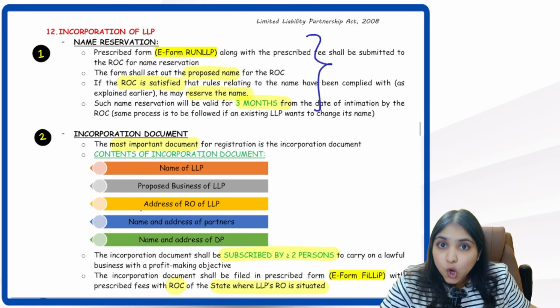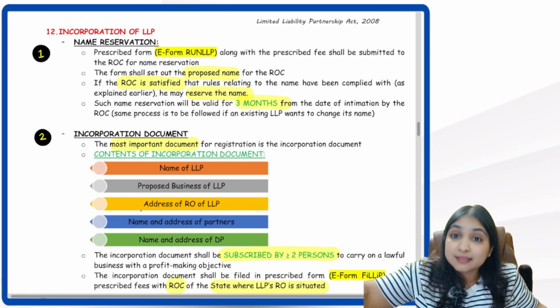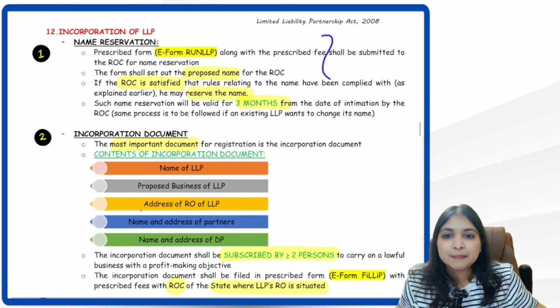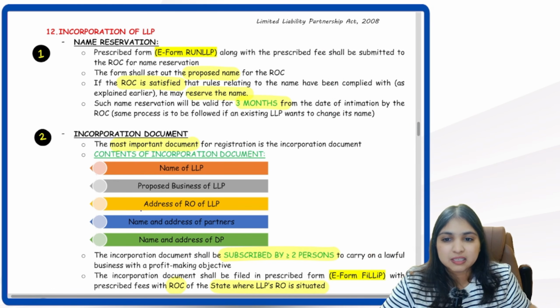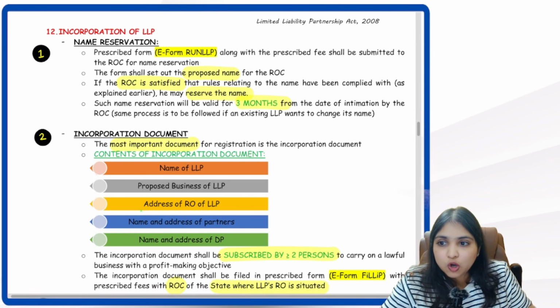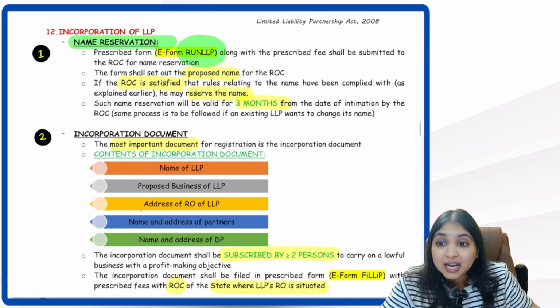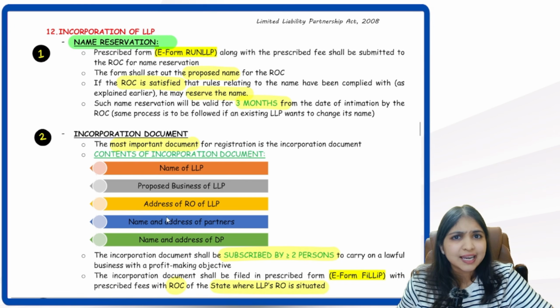Whether I am incorporating LLP, whether I am changing existing LLP's name, in both, the name reservation process is the same. Name reservation will be valid for 3 months. Okay, so the first step in incorporation of LLP is what? Name reservation. Remember the form number, please. Form RUN LLP. Okay. Then comes the second step.